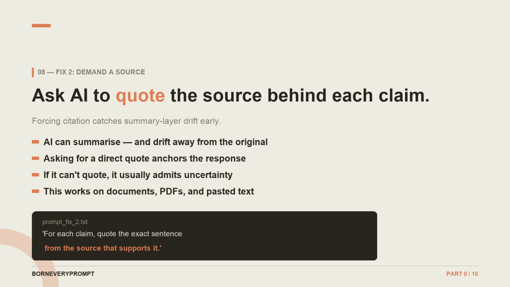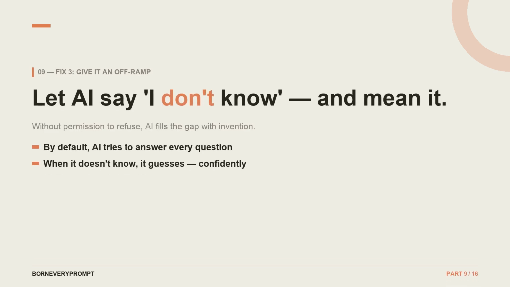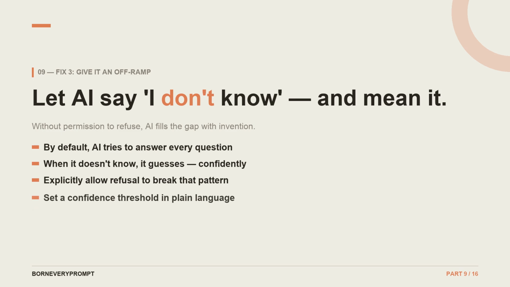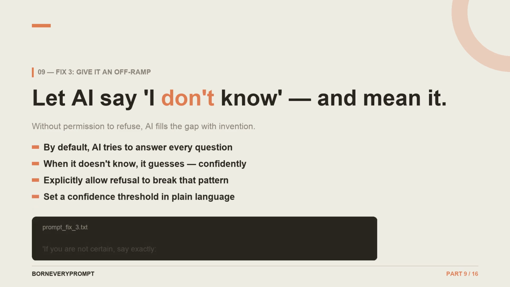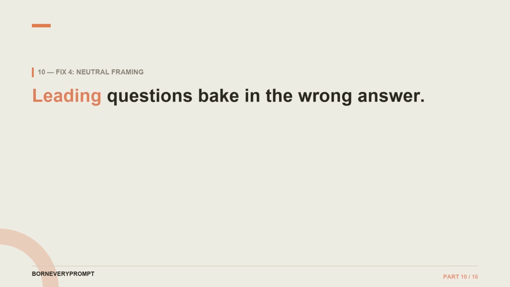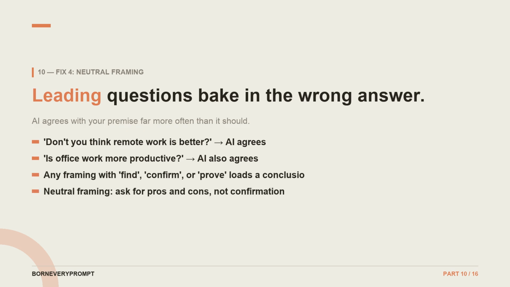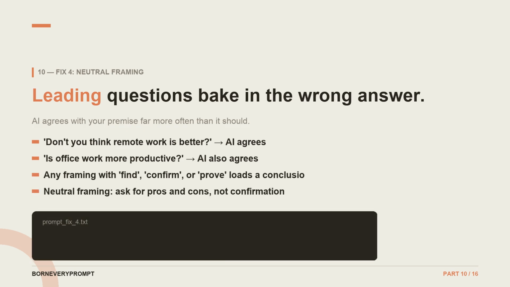Fix 3. Give the model permission to say it doesn't know. Without that explicit off-ramp in your prompt, it defaults to filling the gap, usually with a hallucination. Fix 4. Use neutral framing. A November 2025 analysis of ChatGPT conversations found the model opened with agreement roughly 10 times more often than disagreement. Your phrasing shapes the answer.